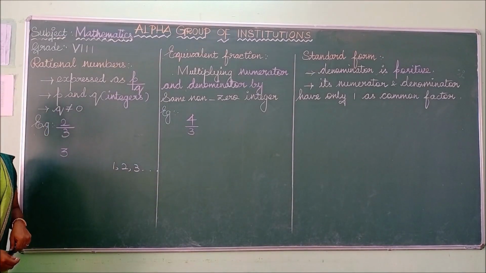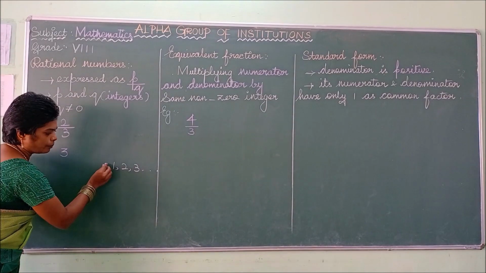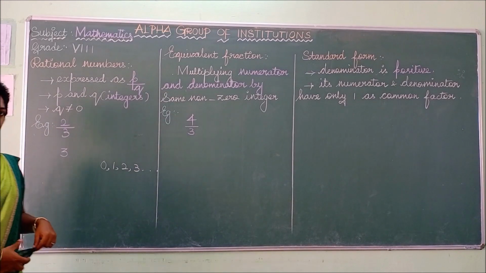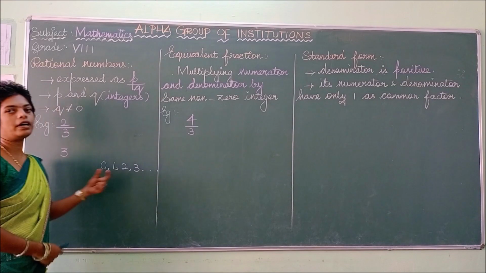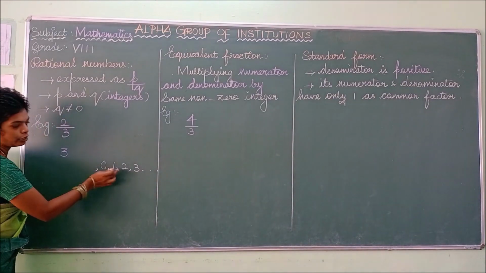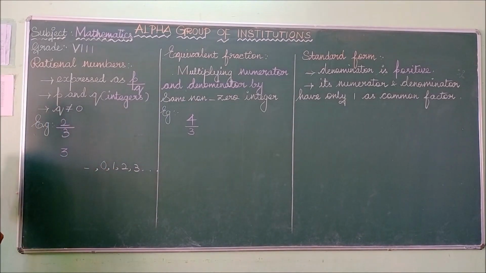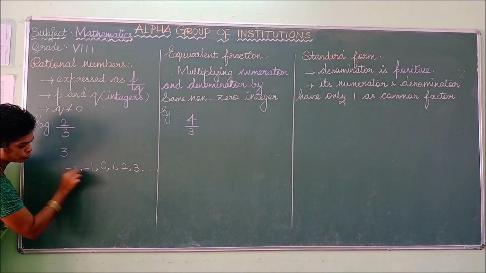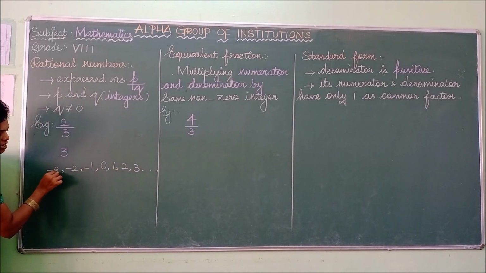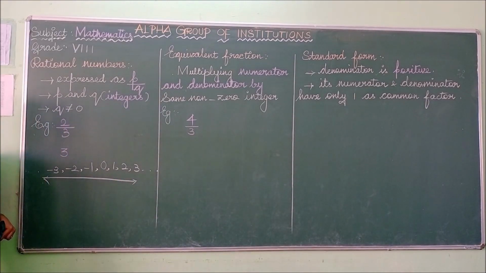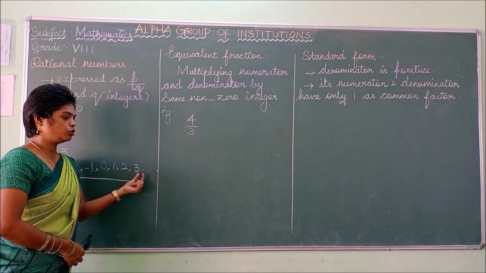Then next one is whole number. With the natural numbers you can join the zero, which is called a whole number. Then what about integers? An integer is a whole number with the negatives of 1, 2, 3 up to etc. What is the negative value for this one? Minus 1. For 2, minus 2. For 3, minus 3. So this number line is called what? Integer.